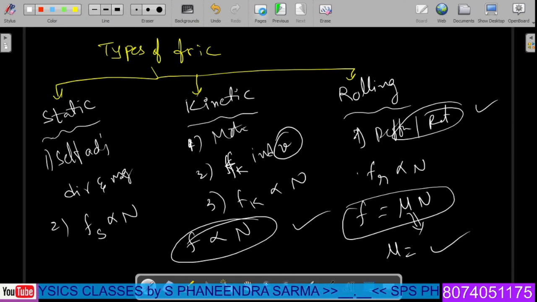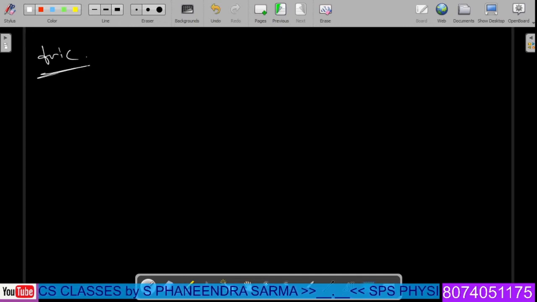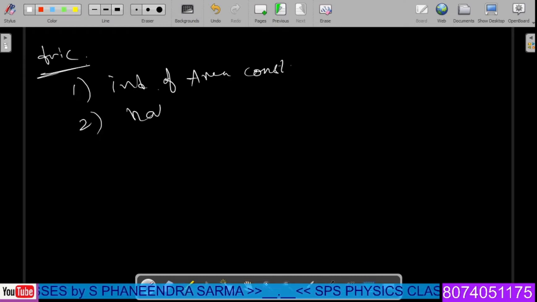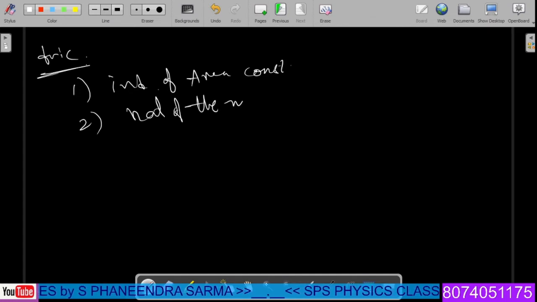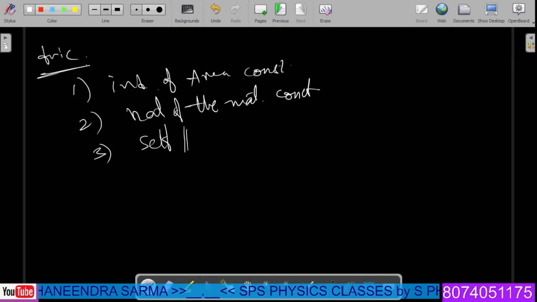Let us see further information on friction. Whatever the friction that you are considering, it will be independent of the area of contact. So friction is independent of the area of contact. Number two, frictional forces depend on the nature of the materials which are in contact. Number three, this frictional force has a self-adjusting nature, as we cited just now.